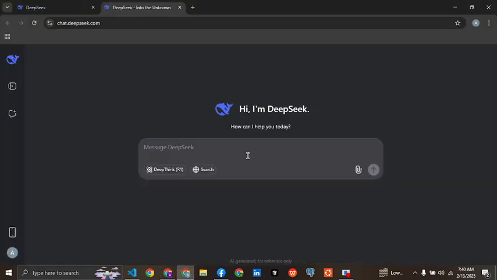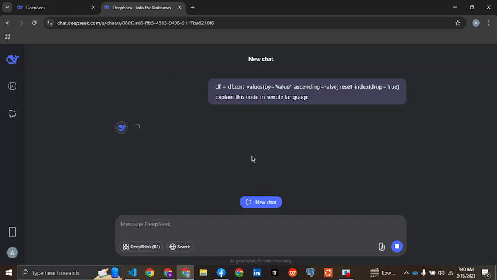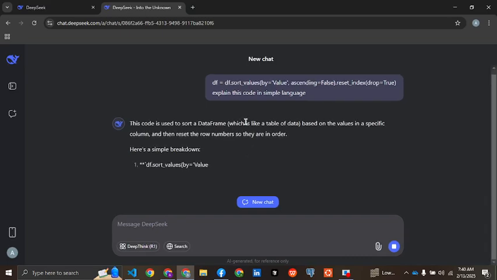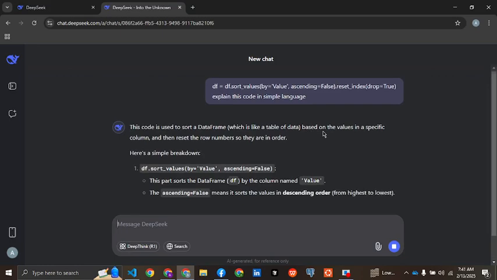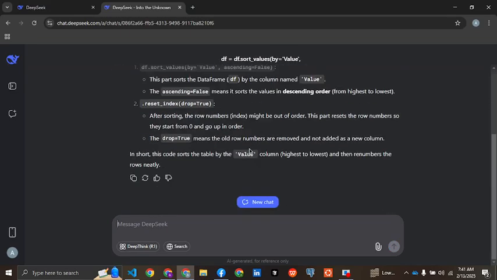So let's ask DeepSeek here: explain this code in simple language. This code is used to sort a data frame, which is like a table of data, based on the values of a specific column, and reset the row numbers so they are in order.